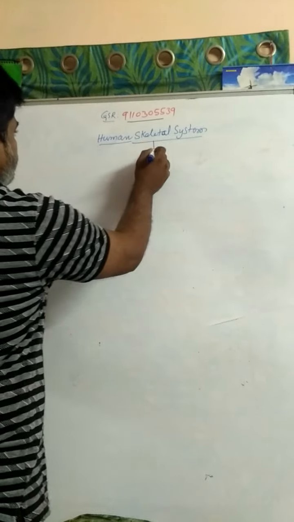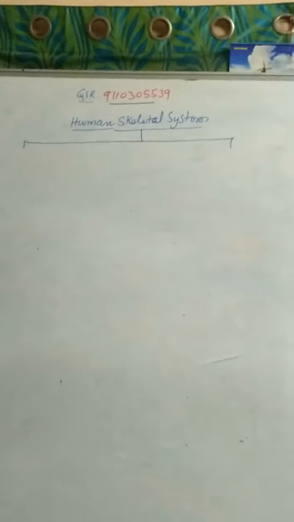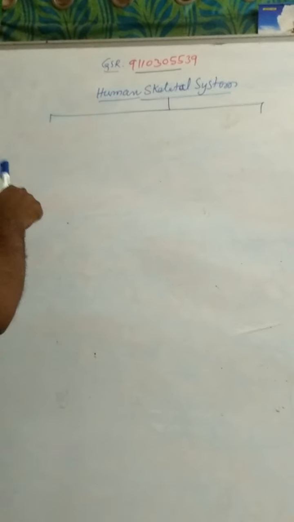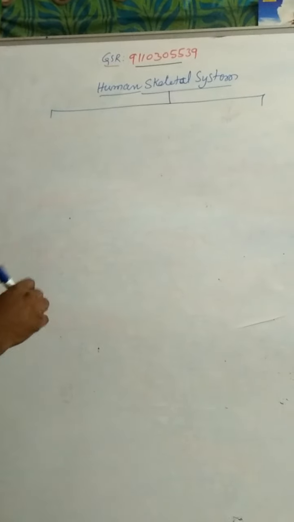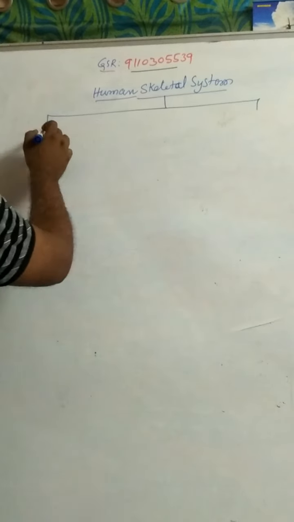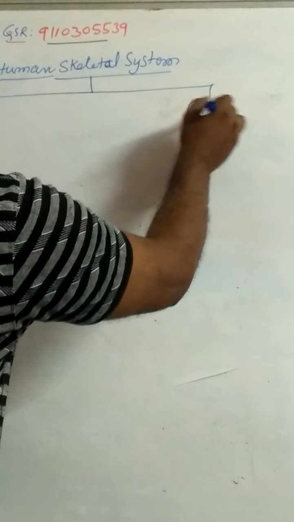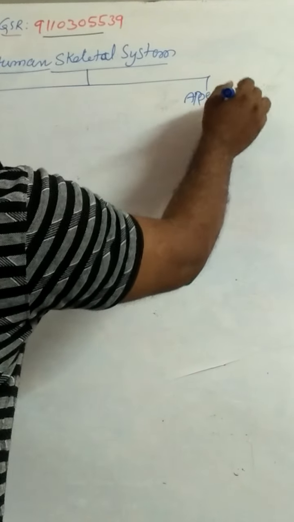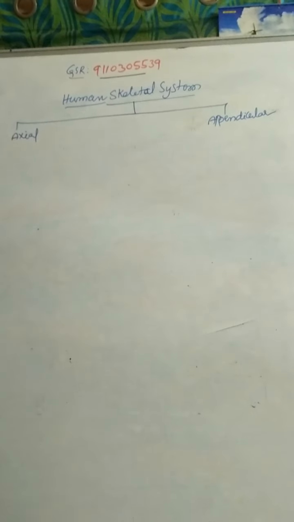There are two types of skeleton: exoskeleton and endoskeleton. Exoskeletal structures are hair, in the case of mammals. Endoskeletal structures are bones. The skeletal system consists of the endoskeleton, which consists of the axial skeleton and the appendicular skeleton.